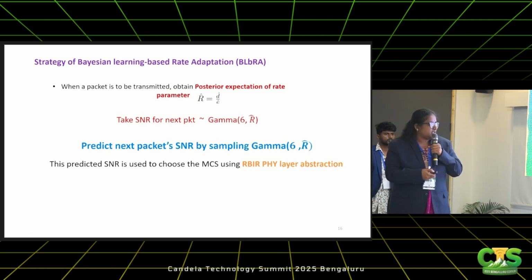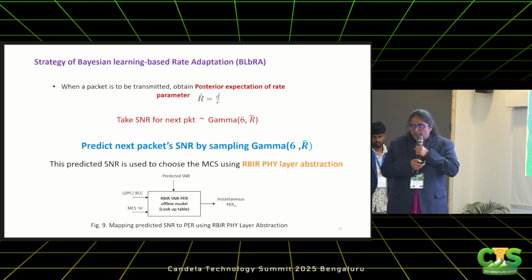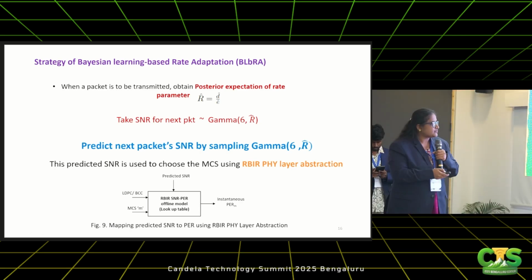That is the predicted SNR. Then this predicted SNR is fed into the PHY-layer abstraction in order to estimate the instantaneous SNR. Then I get to know the success probability. Using the lookup table I mentioned earlier, the transmitter will be able to choose the optimal MCS based on the target PR.